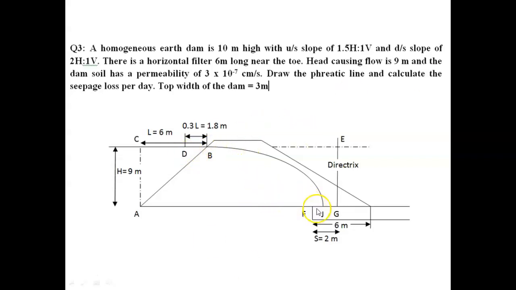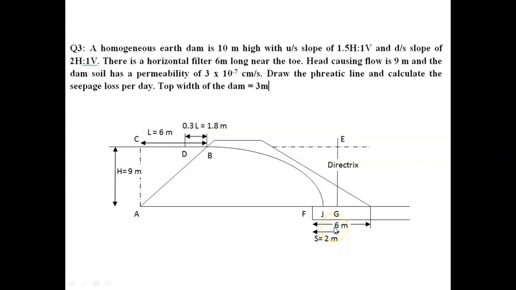Then we take D as center and DF as radius. We draw an arc which will intersect the extension of the water line at point E. Then we draw a vertical like this, which is represented as EG. This line is the directrix of the base parabola. Then we measure the distance between focus and directrix, which is the focal distance, and it comes as 2 meter.